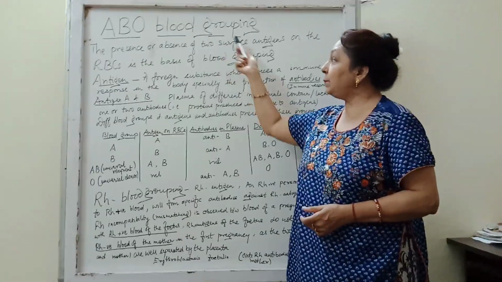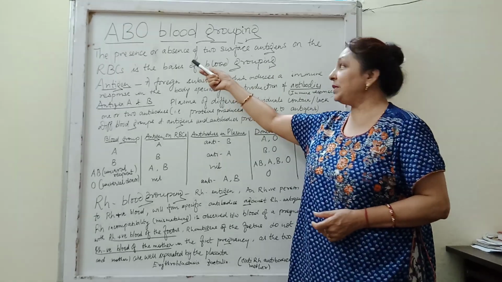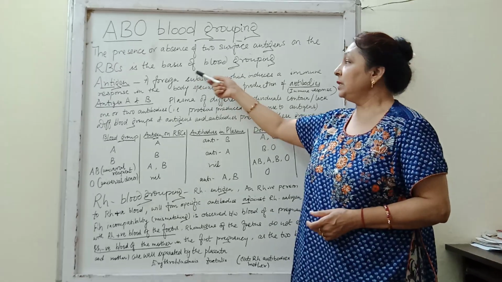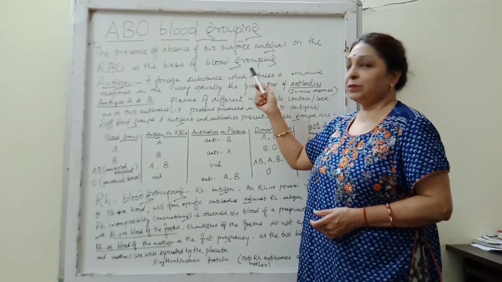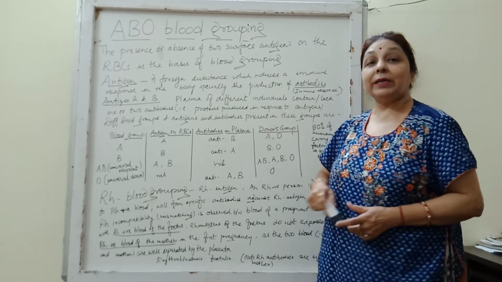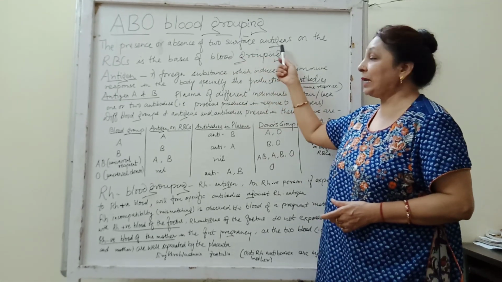Now what is this ABO blood grouping? Actually the presence or the absence of two surface antigens on the RBCs, that is the basis of the blood grouping. So what is the basis of the blood grouping? The presence or absence of two surface antigens.